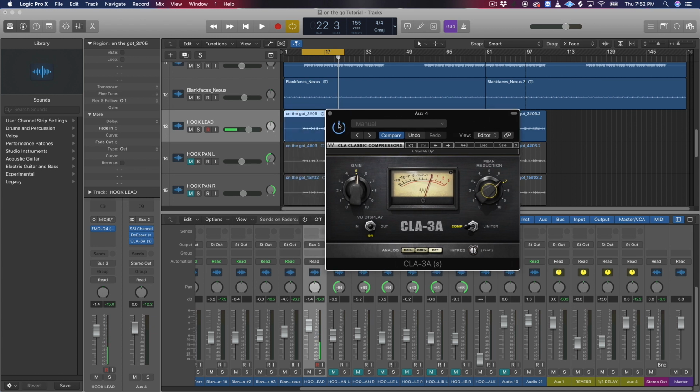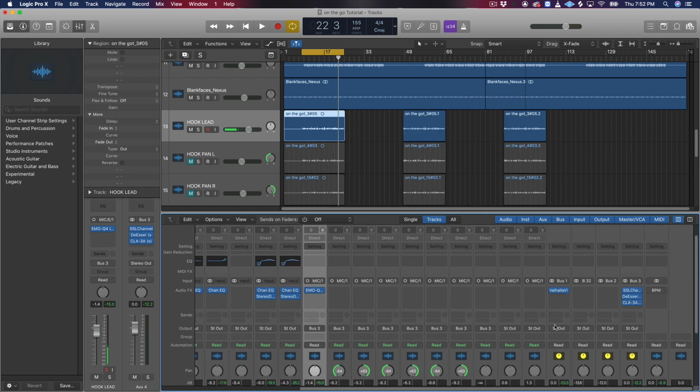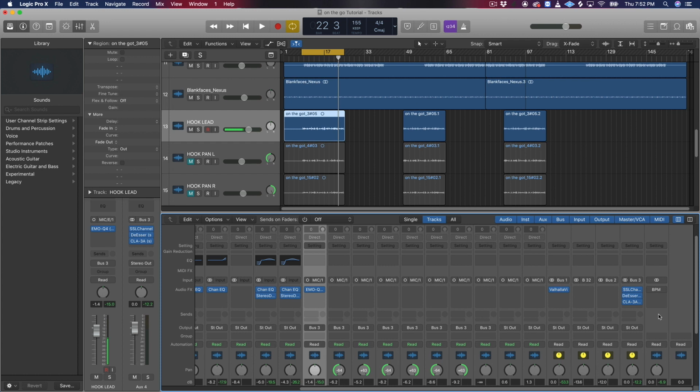So let's move on to the next plugin. Remember, you can copy these same settings I got. I'll leave it up here for a second for you to take a peek. Take a screenshot if you got Mac. And remember, just dial these in as you go. Let's close that out. So the next thing I like to do is add a reverb.